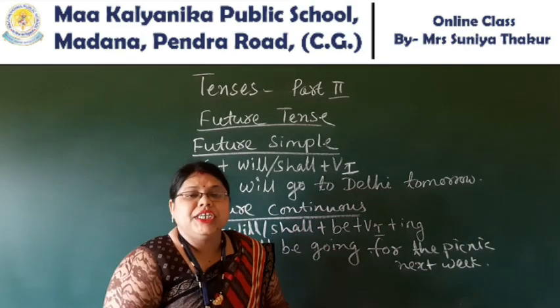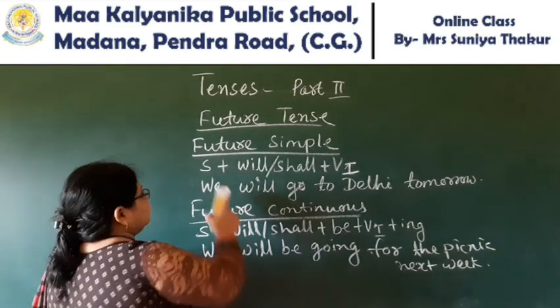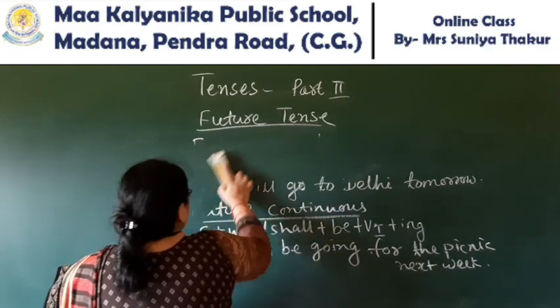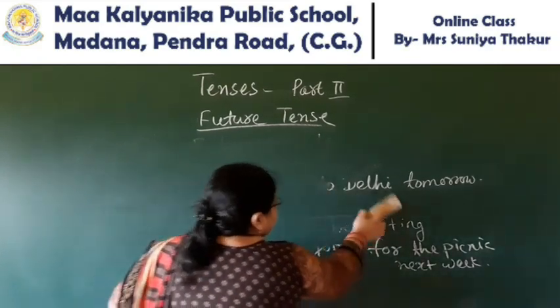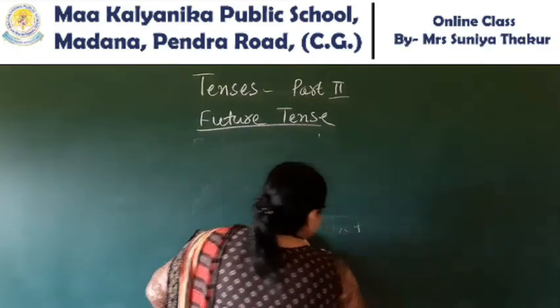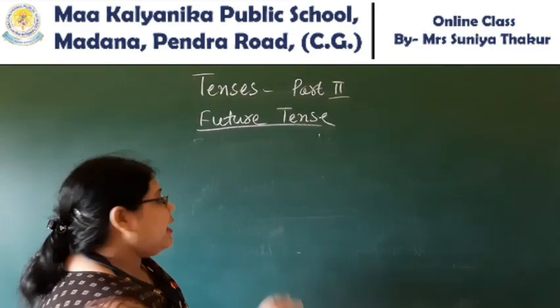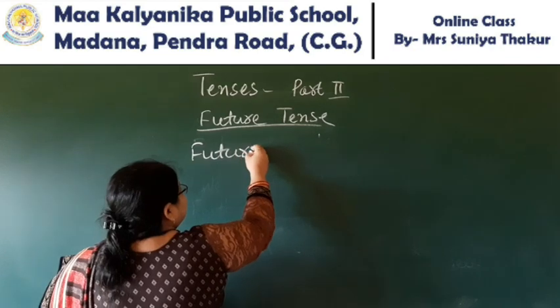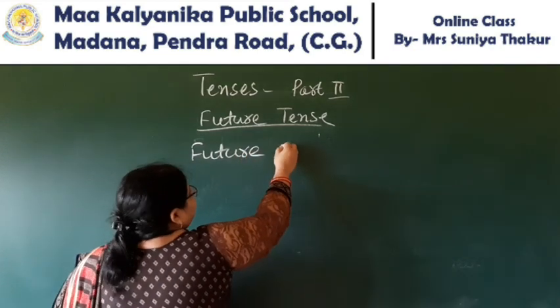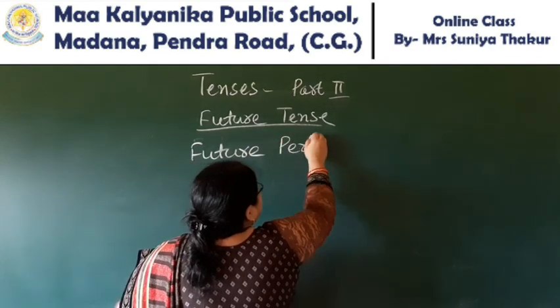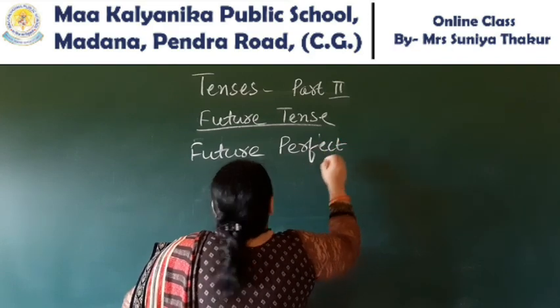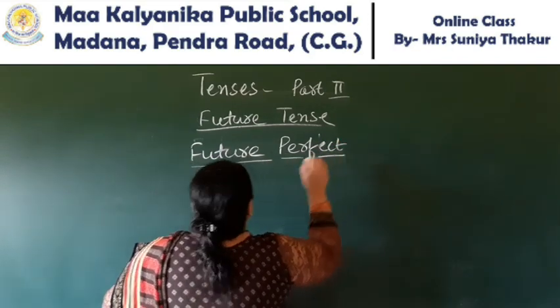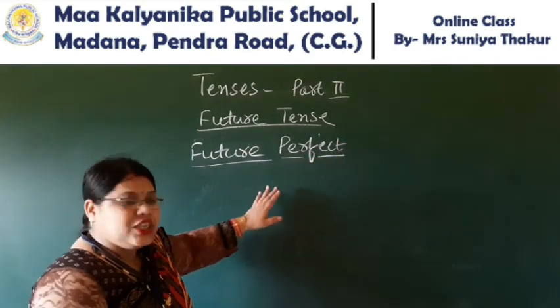Now come to future perfect tense. What will be the structure?